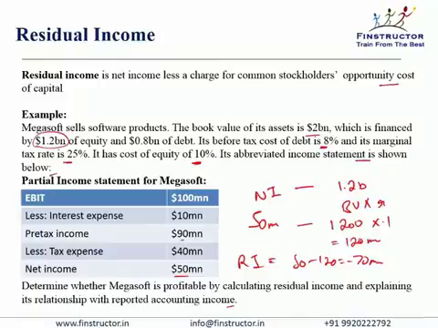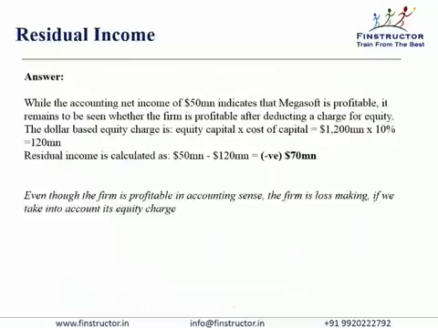So even though Megasoft may be profitable, this profit is only after considering the cost of debt, because interest I have deducted. If I apply the cost of equity also, then my shareholders for a $1.2 billion investment could have earned 120 million anywhere. Had they put their money anywhere else with a similar risk, they would have been able to earn 120 million. So Megasoft, by earning $50 million, has actually destroyed $70 million of shareholder wealth, or the residual income is a negative 70 million.